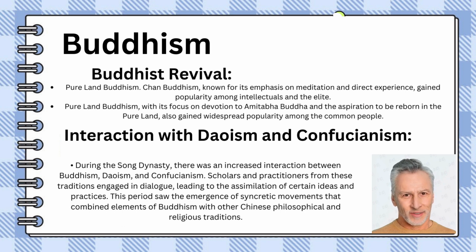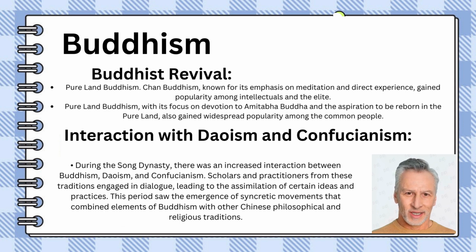Buddhist art and literature flourished, portraying spiritual themes in paintings and sculptures. Monasteries became centers of learning, contributing to the preservation of Buddhist texts. The interaction between Buddhism, Taoism, and Confucianism increased, leading to syncretic movements. Chan Buddhism thrived with notable figures like Dahui Zonggao and Hongzhi Zhengjue.